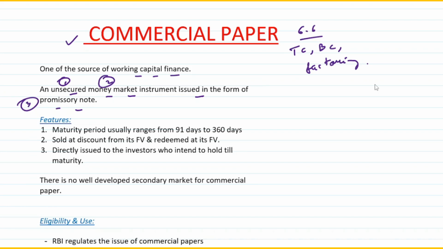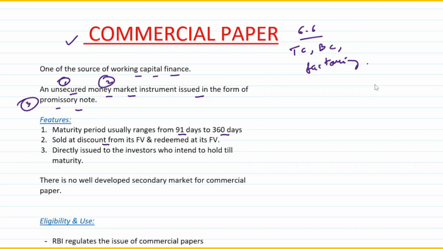There are certain features which are associated with commercial paper. First of all, it has a maturity period which usually ranges from 91 days to 360 days. 91 days is approximately 3 months, and 360 days is almost 1 year.